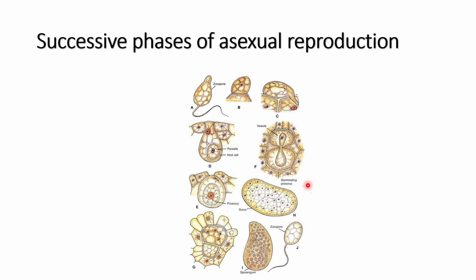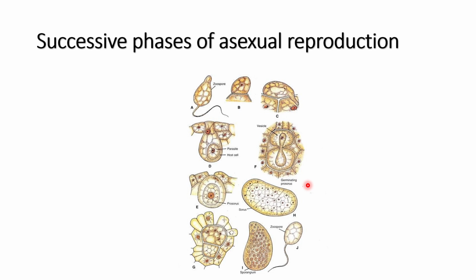So let me describe it again. The process of asexual reproduction occurs during favorable environmental conditions, when there is sufficient moisture and cold climatic condition. At that time, the zoospore is released from the resting sporangia, which remain buried in the soil or in the tissue of the host. It comes out and it infects the host.